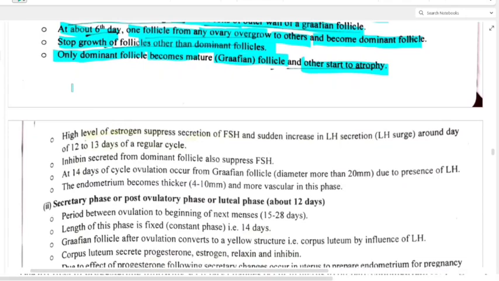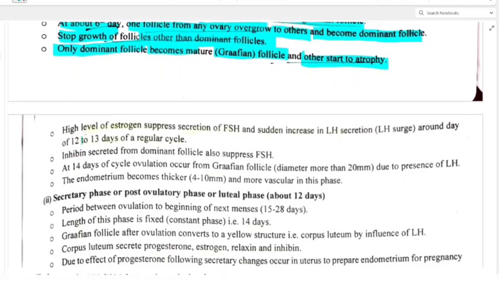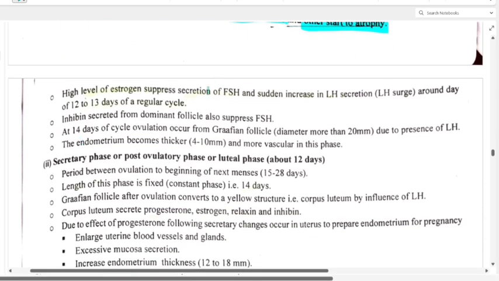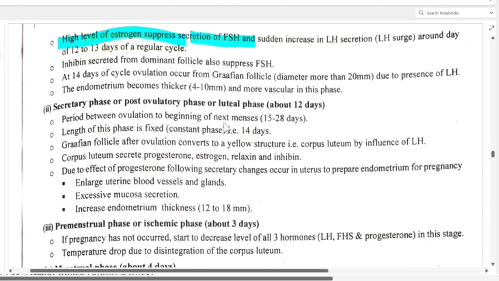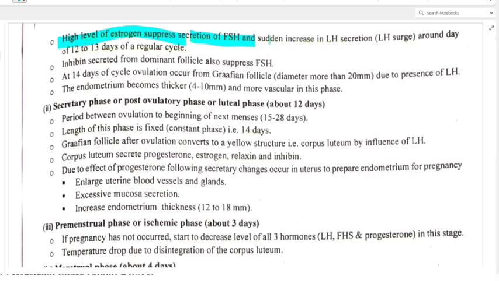Now high level of estrogen suppresses secretion of follicular stimulating hormone. The thecal cells were secreting estrogen hormone, right? So now that high level of estrogen will suppress the secretion of follicular stimulating hormone, and sudden increase in LH, that is luteinizing hormone secretion, that is also called LH surge, around day 12 to 13 of a regular cycle.